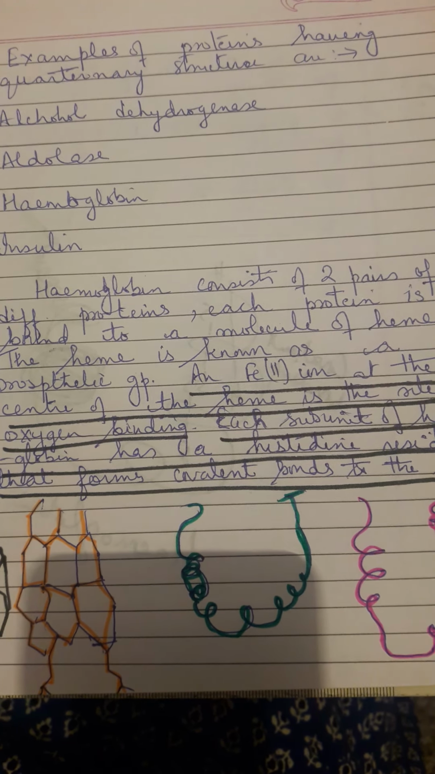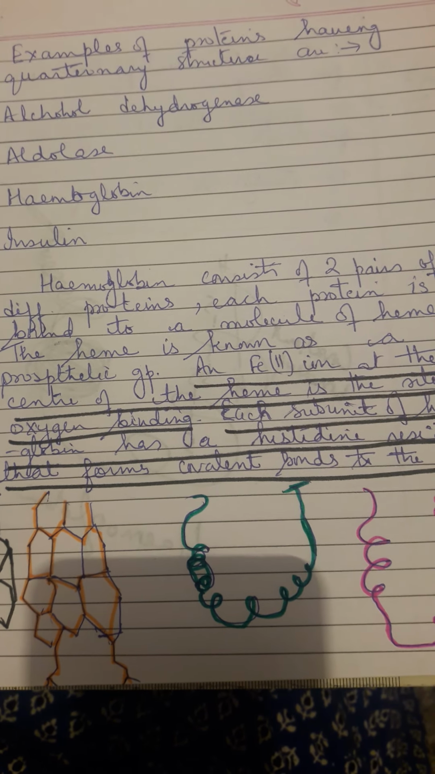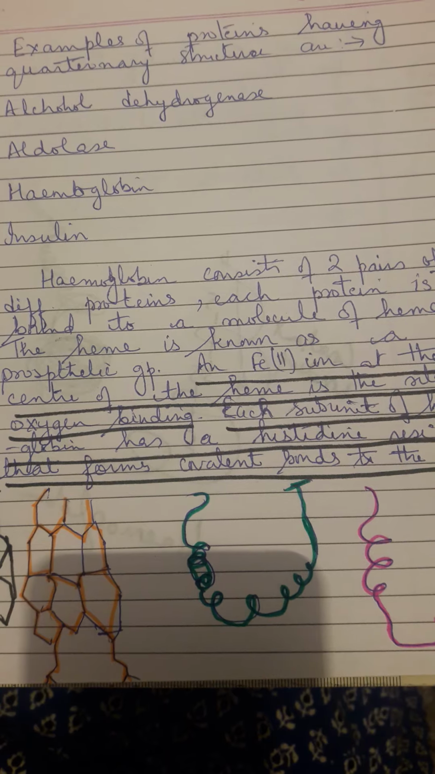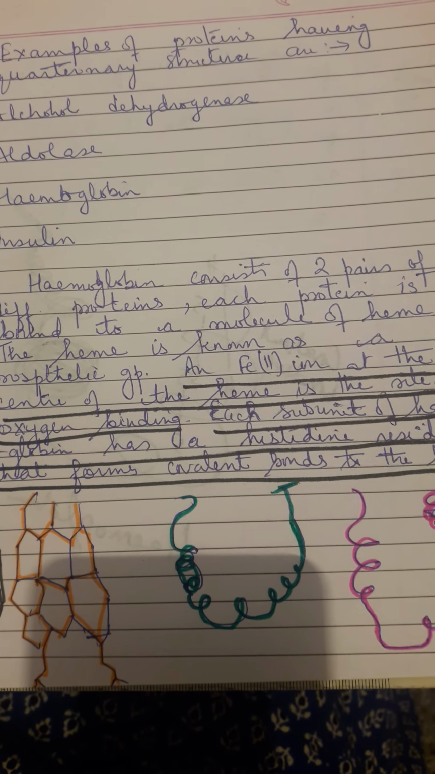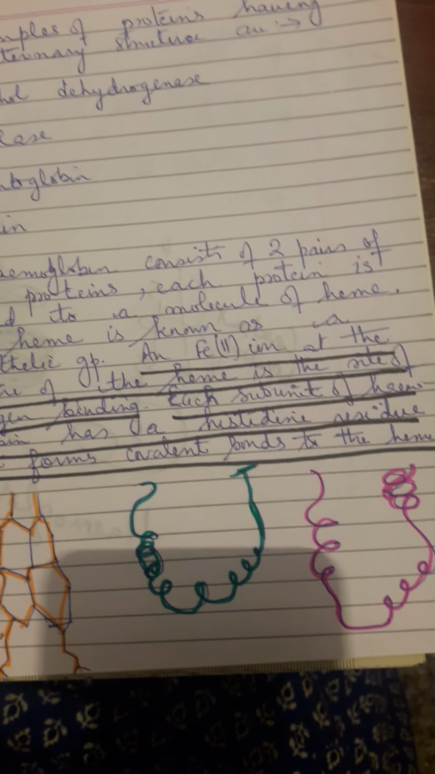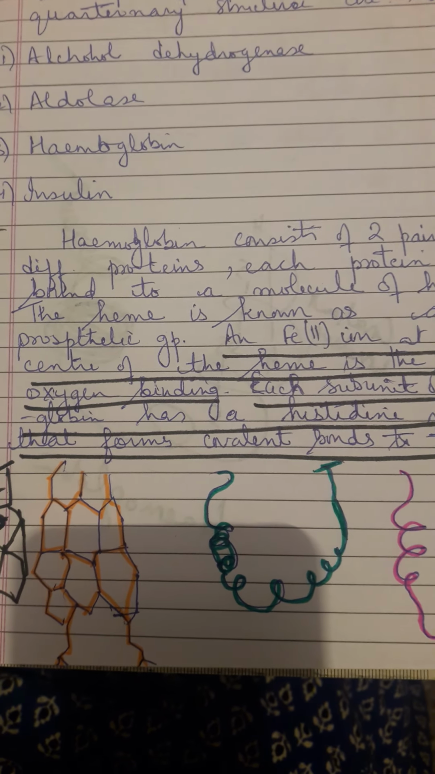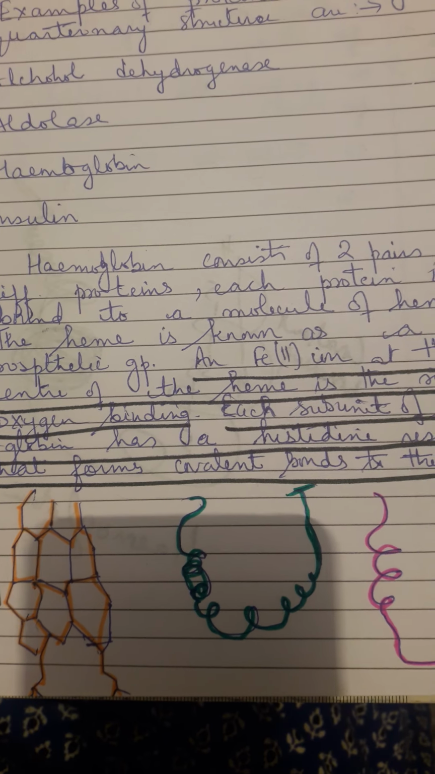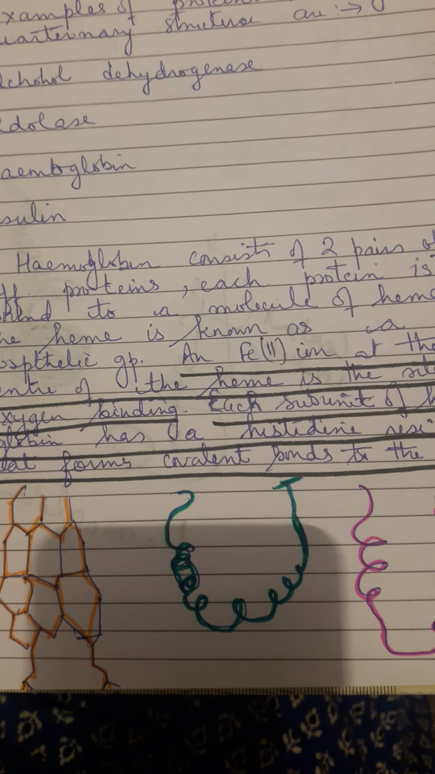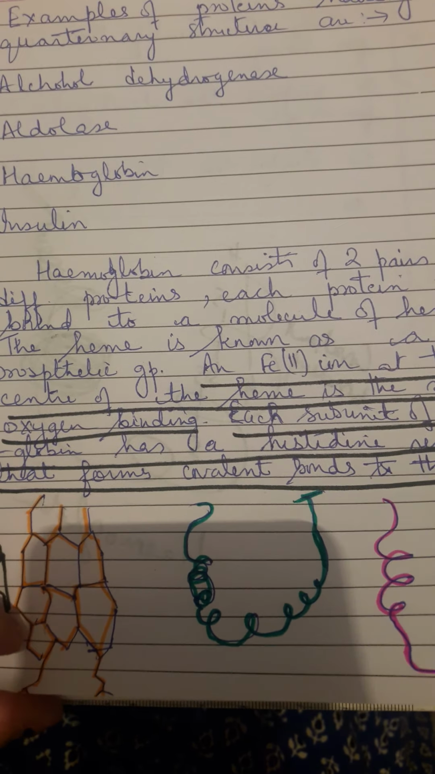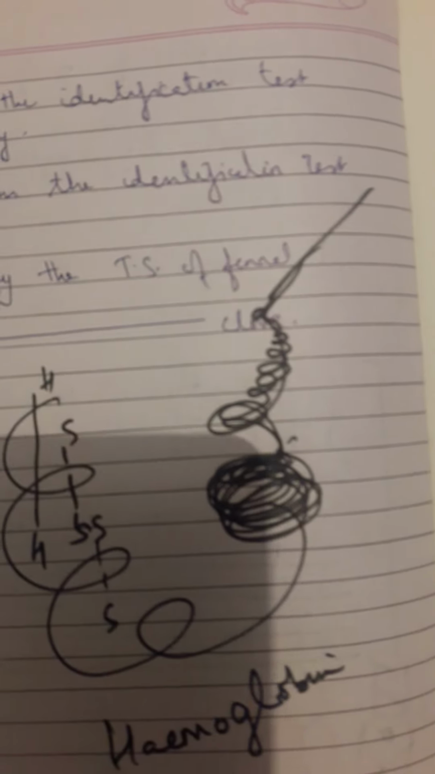Each subunit of hemoglobin has a histidine residue that forms covalent bonds to the heme. Means each subunit of heme has a histidine molecule which forms the covalent bond with the heme. So this is the structure of this.